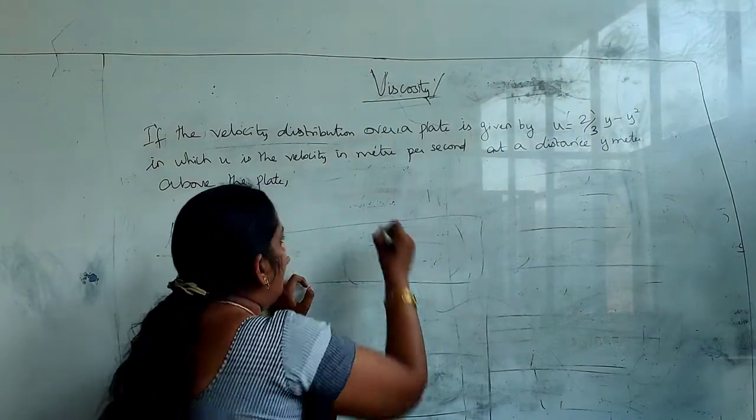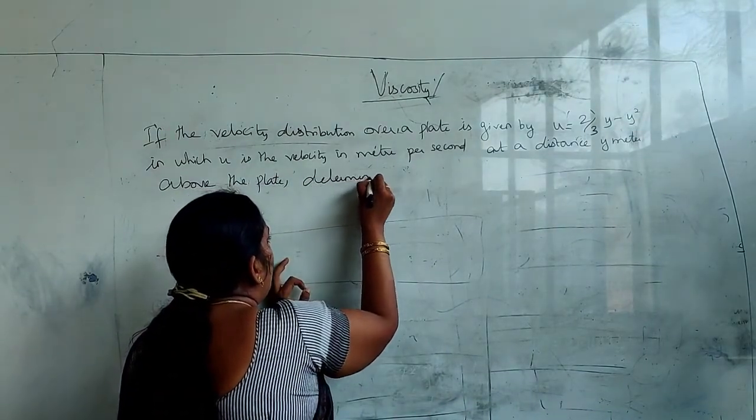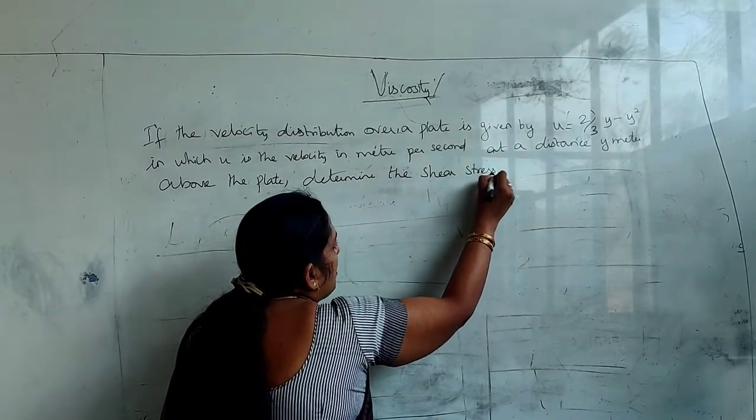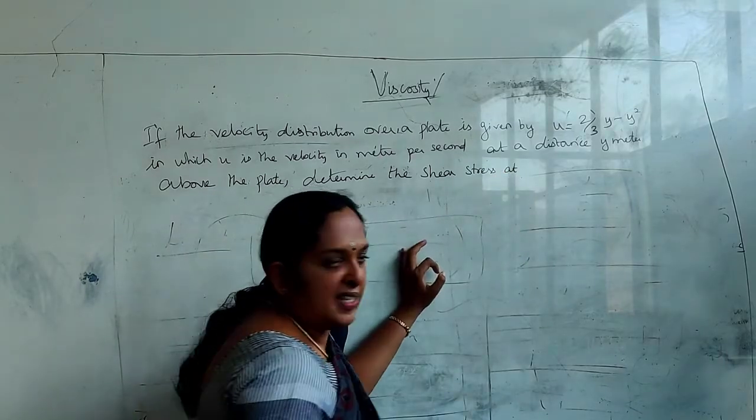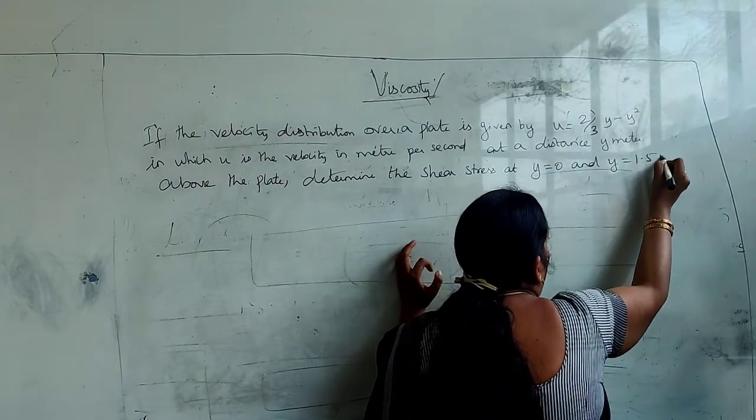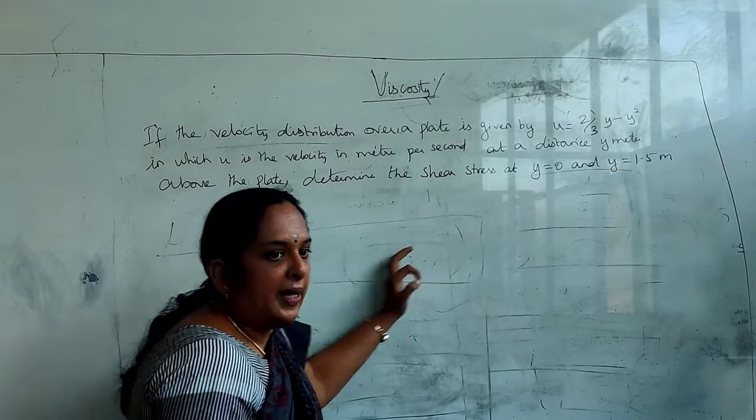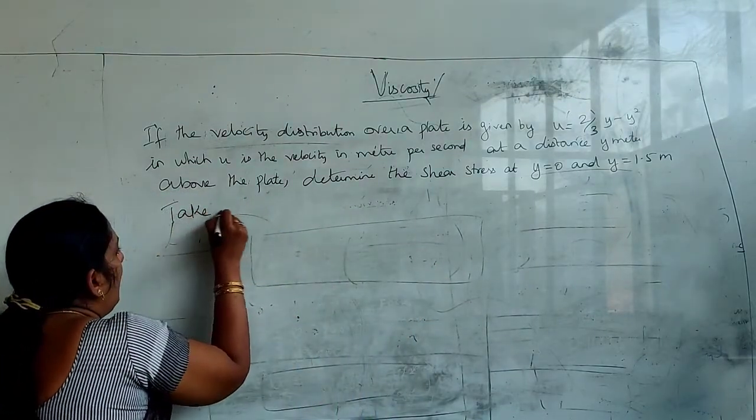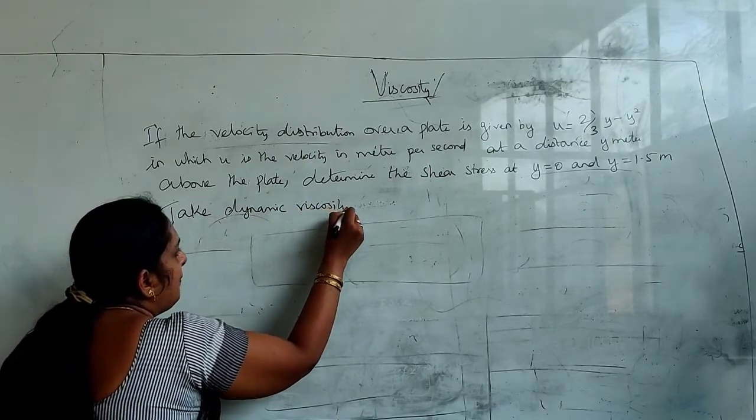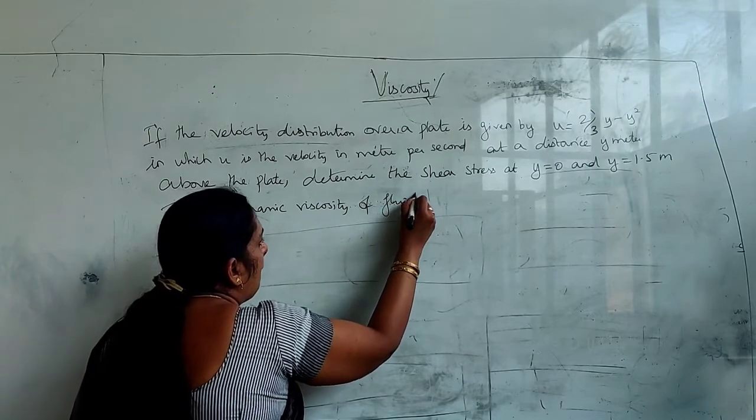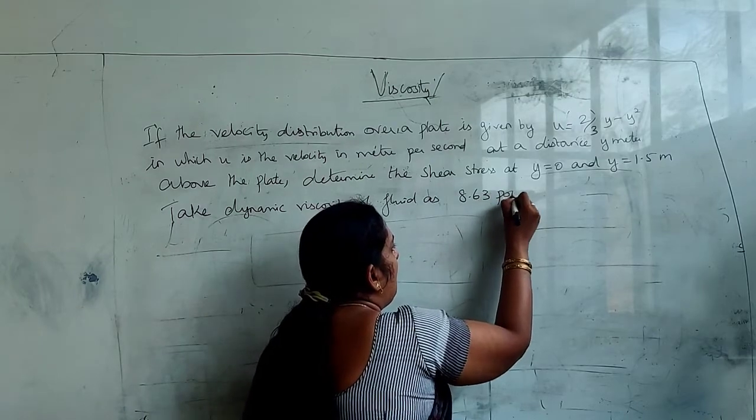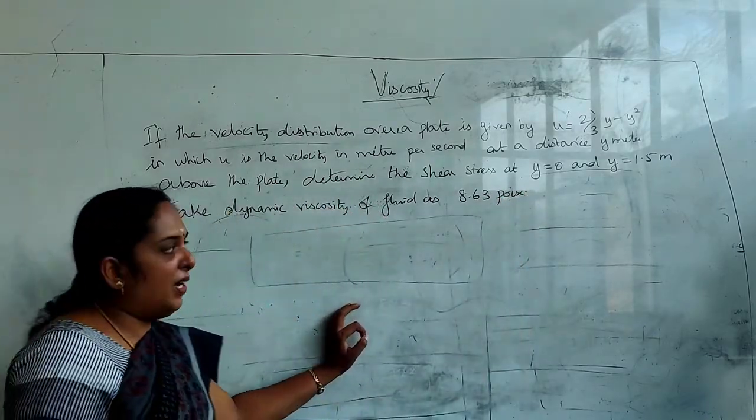determine the shear stress tau. So determine the shear stress at two different distances: one is y is equal to 0 and the other one is y is equal to 1.5 meter. Take the dynamic viscosity of fluid as 8.63 poise. So this is the problem that we have taken today.